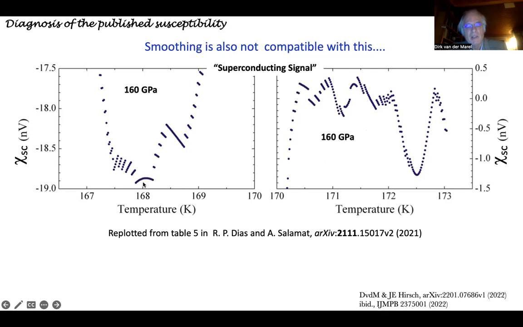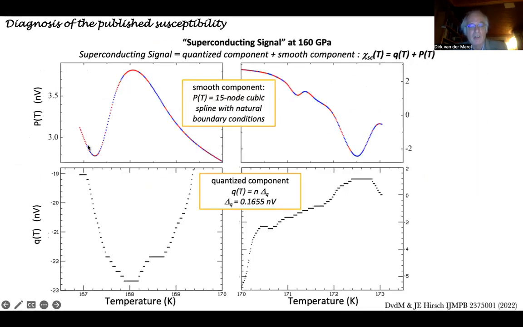The other thing is that you can actually take this graph. You could imagine that you can just shift it up a little bit, and then it continues over there. And the same as this one, you could shift it up, and then you have a continuous curve from there to there, and so on and so forth. So we went through that exercise, and what it gave is that these two curves are the sum of two components, the smooth component and a series of steps. That's shown over here. This is the smooth component, the two panels, and that is the series of steps.